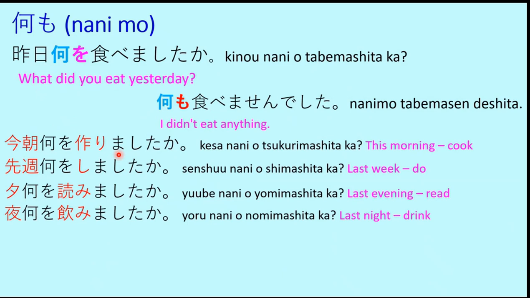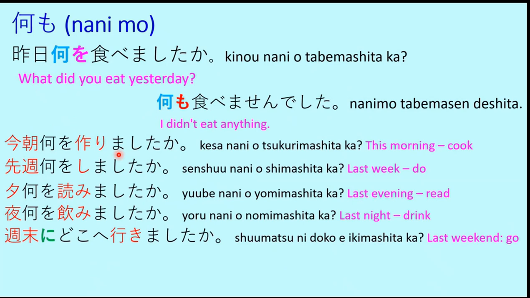Then we have yoru nani o nomimashita ka? Yoru means last night. Nomimashita is drank. What did you drink last night? Nanimo nomimasen deshita. I didn't drink anything.